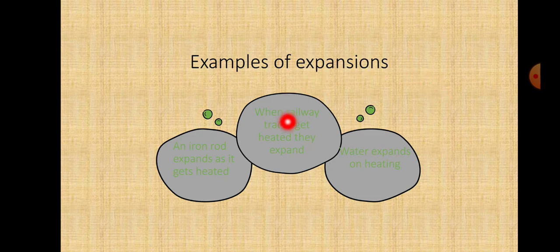You take one small iron ball and an iron ring. The ball size should be a little bigger than the ring. Now you try to fit this iron ball into the ring. Because the size of the ring is small, you could not fit the iron ball into the iron ring. And then you heat that ring. After heating that iron ring, again you try to insert this iron ball into the iron ring. Then easily you can fit this iron ball into the iron ring.